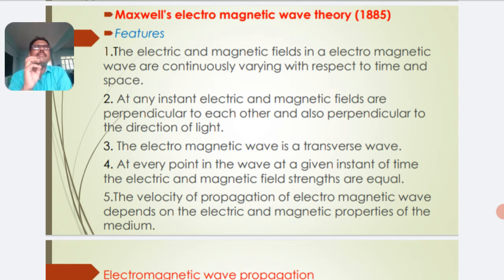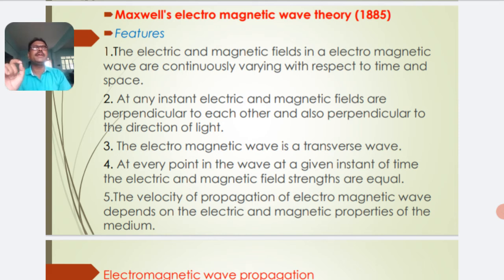The electric and magnetic fields in an electromagnetic wave are continuously varying with respect to time and space. At any instant, the electric and magnetic fields are perpendicular to each other and also perpendicular to the direction of light.